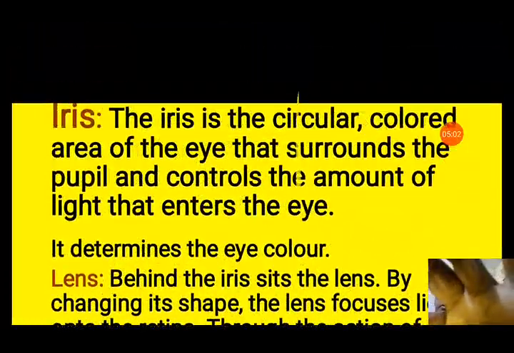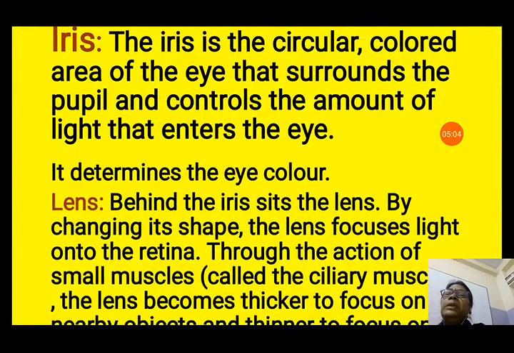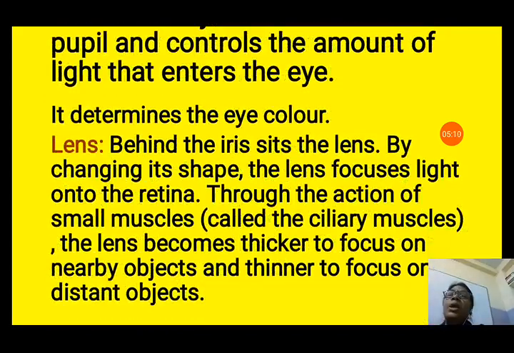Next is the iris. The iris is the circular colored area of the eye that surrounds the pupil and controls the amount of light that enters the eye. You have seen that the pupil can change in size. That increasing and decreasing of the pupil depends upon the iris muscle. It also determines the eye color.